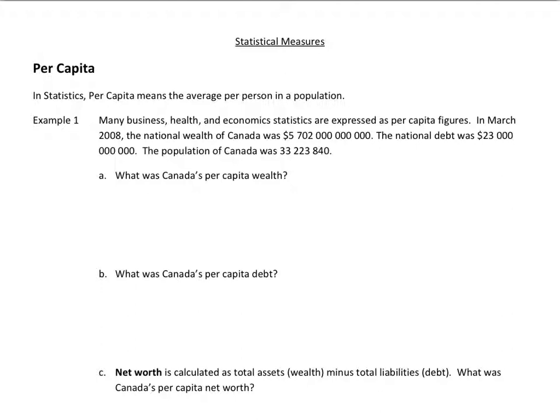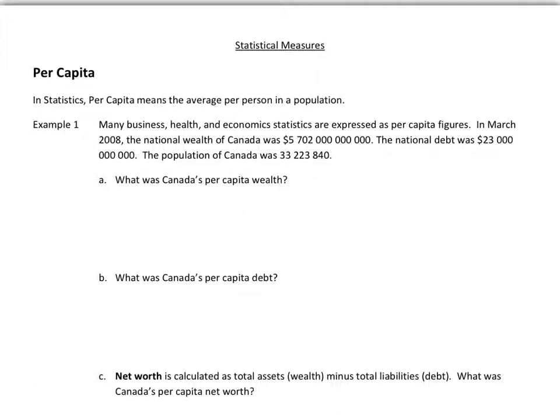So in order to figure that out, we'll take the total wealth, which we said was $5,702,000,000,000. Now, depending on your calculator, it very likely will not hold this entire number, so hopefully you don't run into too many numbers this large in your homework. We're going to divide the total wealth by the population. So the population was 33,223,840.